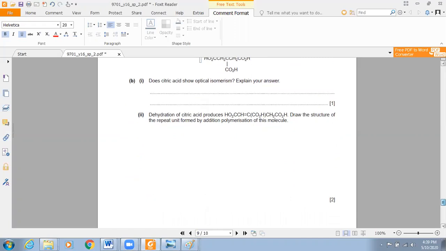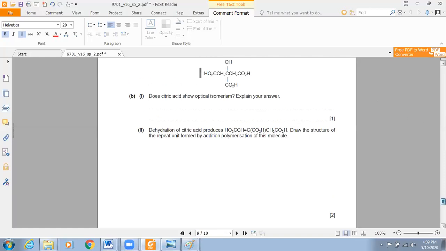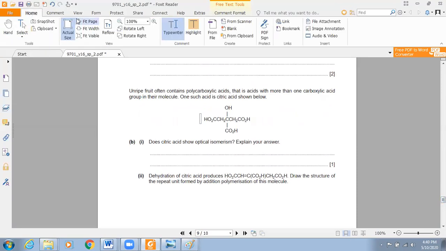Let us see. Dehydration of citric acid produces this compound. So when dehydration takes place, what happens? You see COOH, COOH, COOH. Look at this one. This COOH, this COOH, or this COOH, all these three are same.